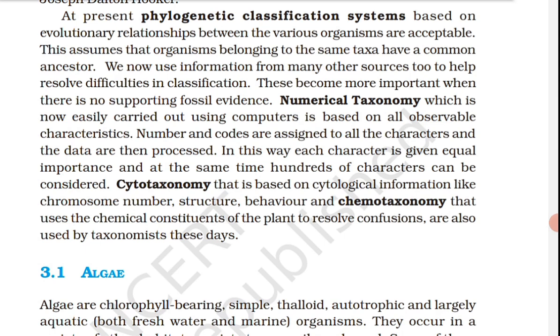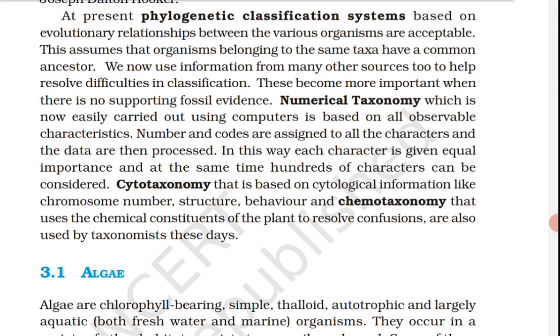Cytotaxonomy, that is based on cytological information like chromosome number, structure and behavior, and chemotaxonomy that uses the chemical constituents of the plant to resolve confusions are also used by taxonomists these days.